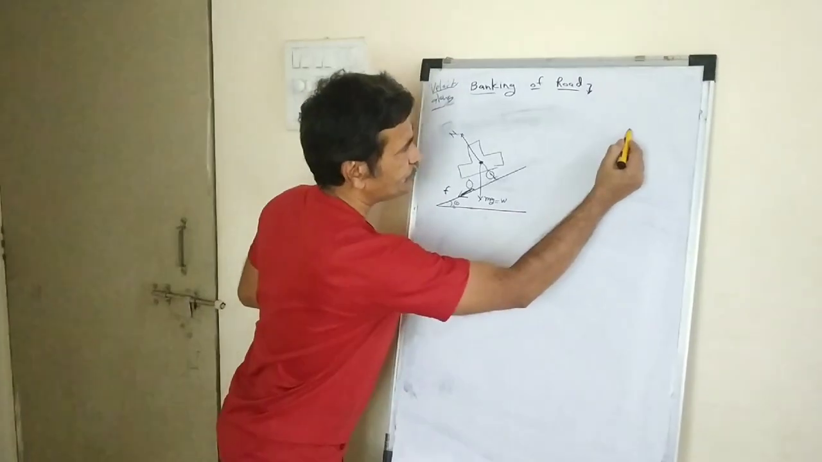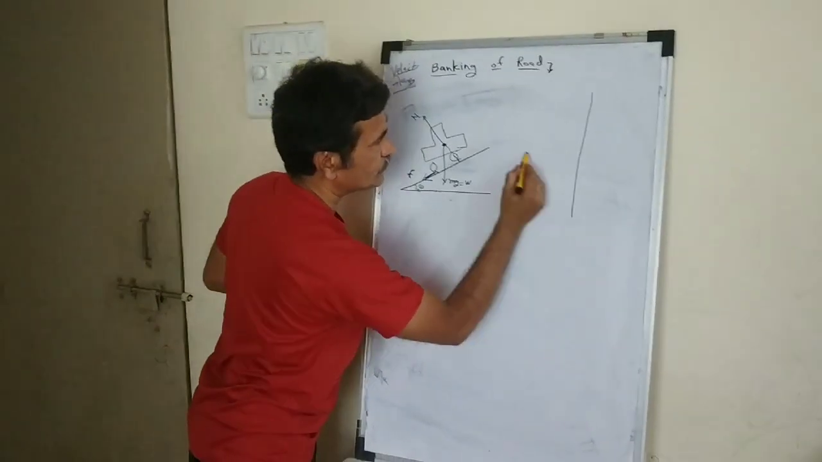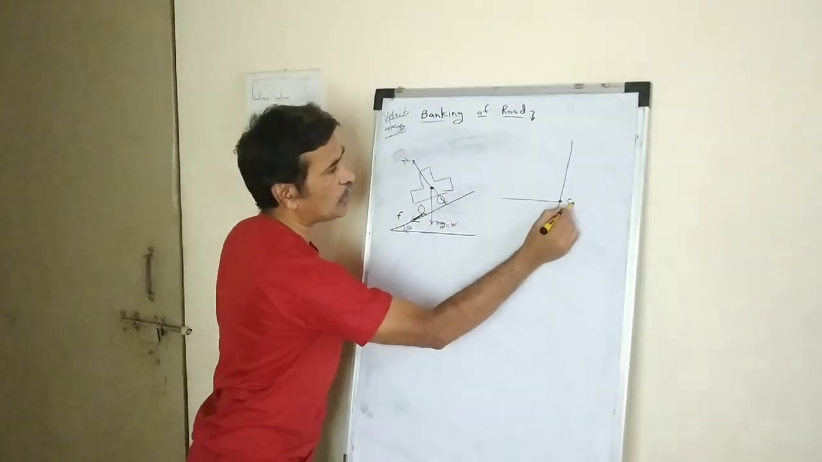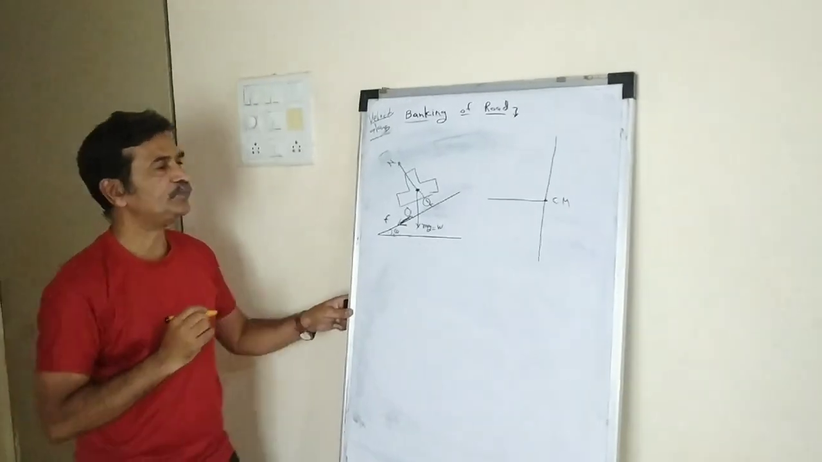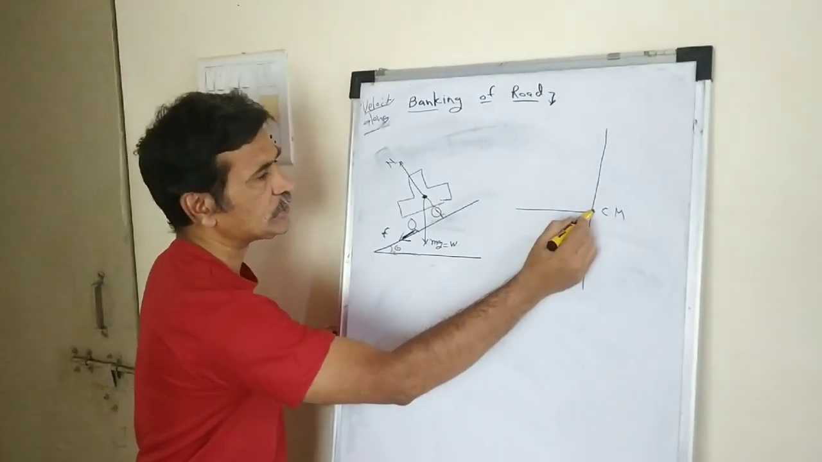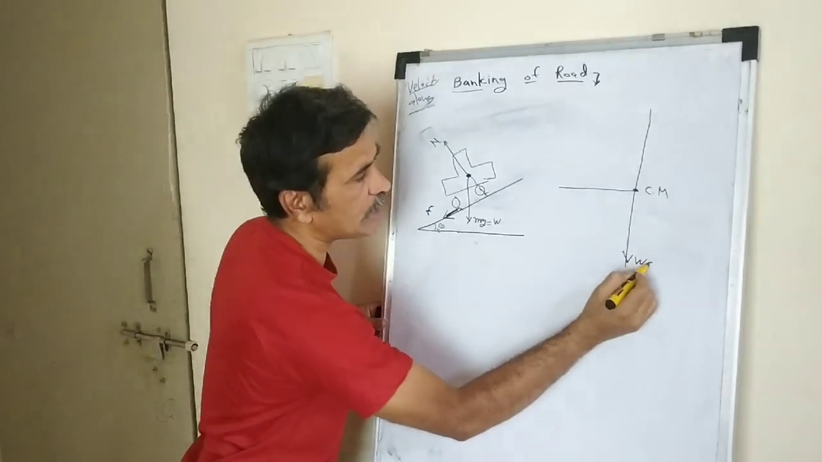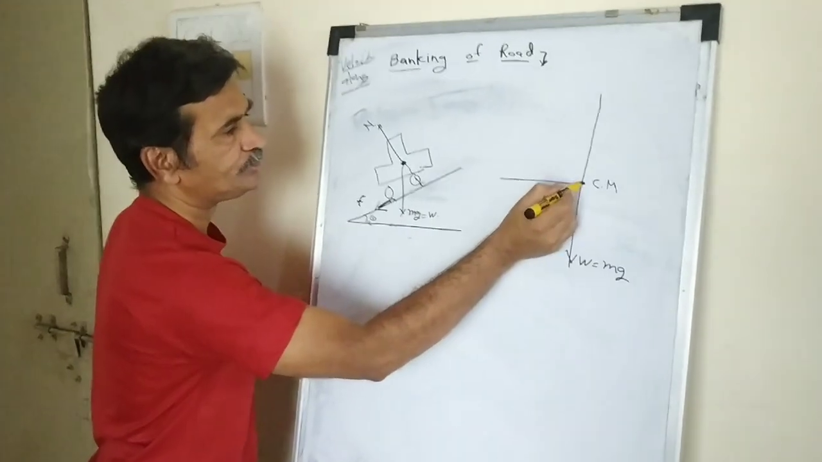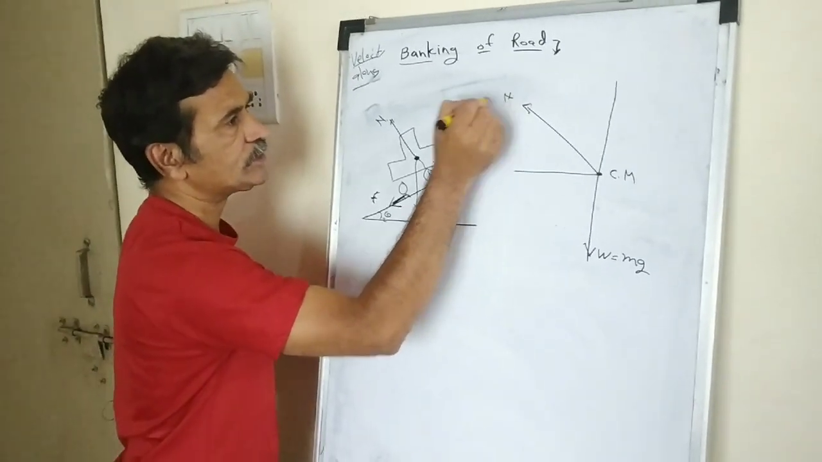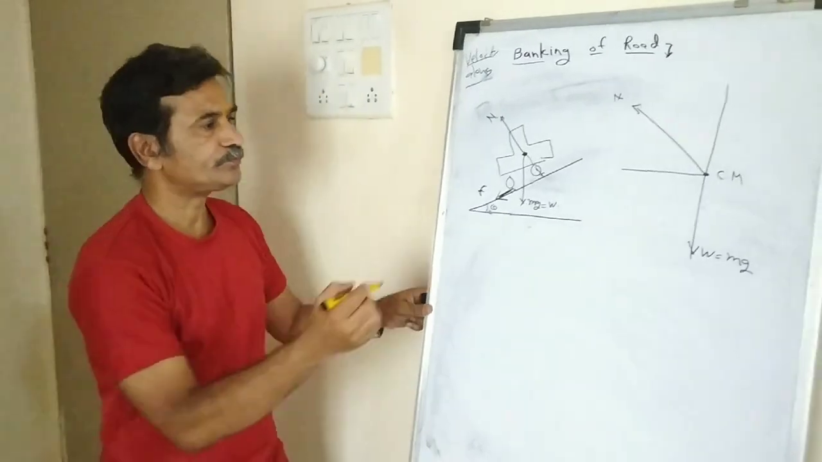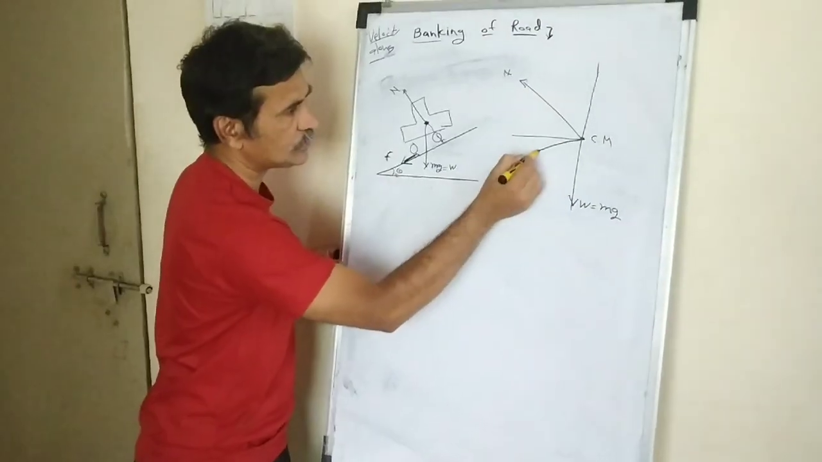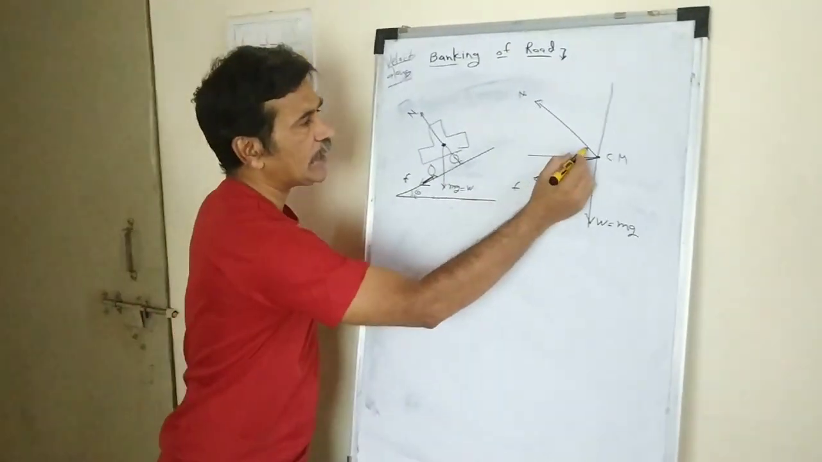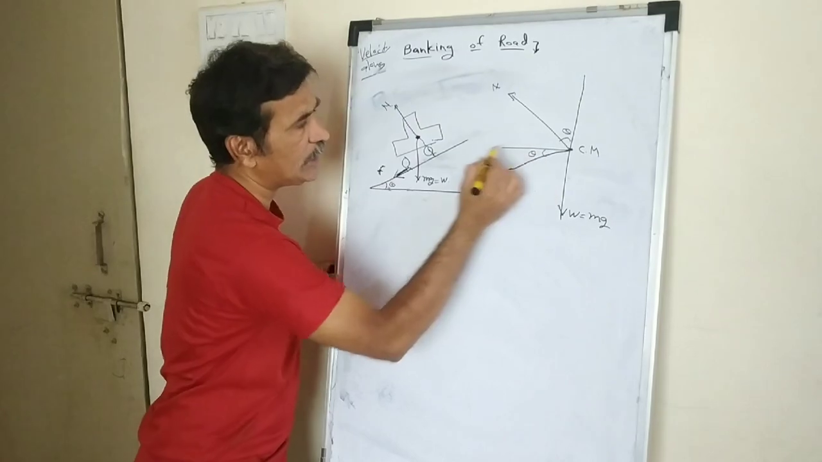So we can draw the forces like this. Suppose this is the center of mass of this body, of this vehicle. On this center of mass, one force acting, W is equal to mg in vertical downward direction. Second is normal, like this, making some angle theta. And there is one more force, F, frictional force, making some angle. Suppose this angle is theta. It is observed that this angle also is found to be theta.